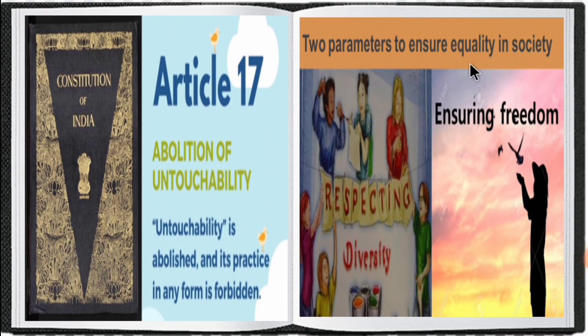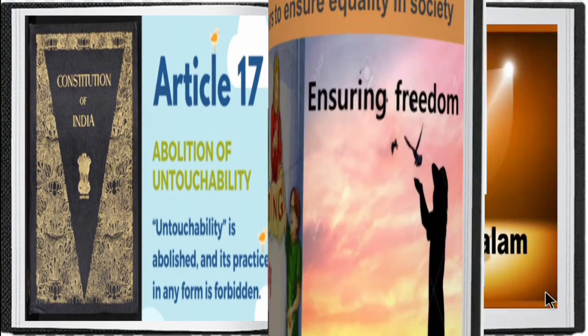Two parameters to ensure equality in society: the first one is respecting the diversity. We know that India is a land of unity in diversity. Many people speak different kinds of languages and practice different kinds of religion. So we have to respect the diversity. And the second one is ensuring freedom. We have the freedom of speech and the freedom to practice any religion. So we have to ensure freedom. These are the two parameters which ensure equality in the society.